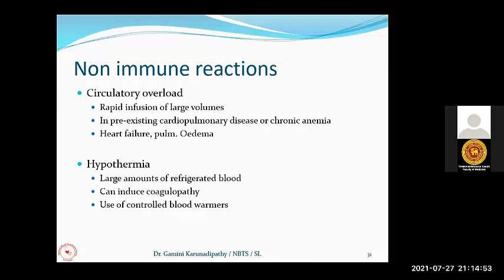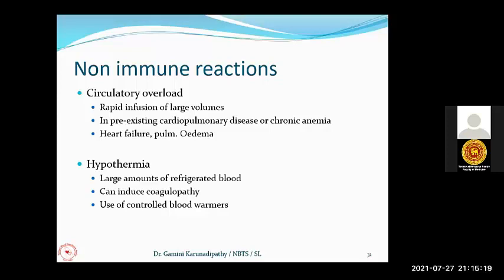If you are giving a large amount of blood, any patient may get severe hypothermia with chills and rigors. Another thing is that it can induce coagulopathy. To prevent a hypothermic attack in a patient receiving a large volume of refrigerated, cold blood, you can use a controlled blood warmer.